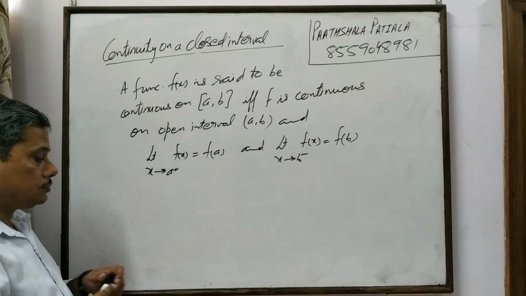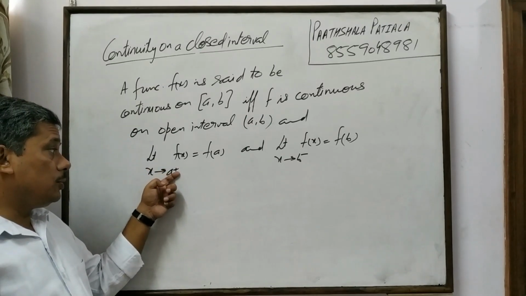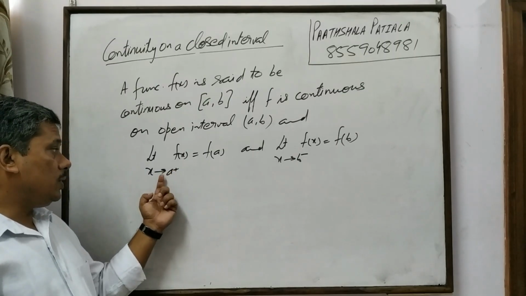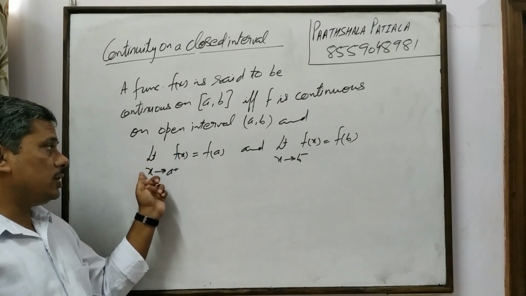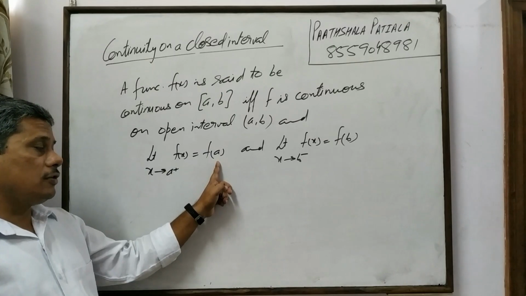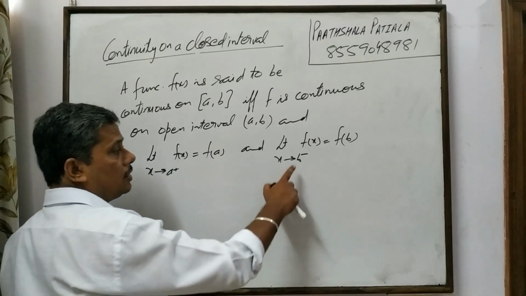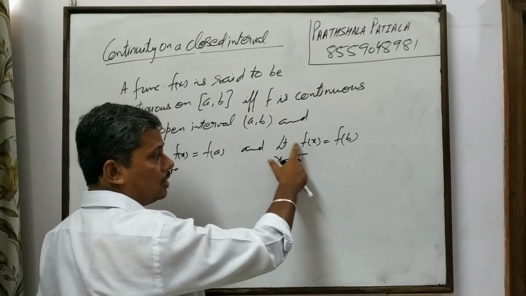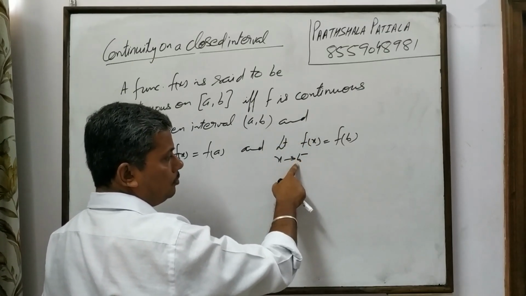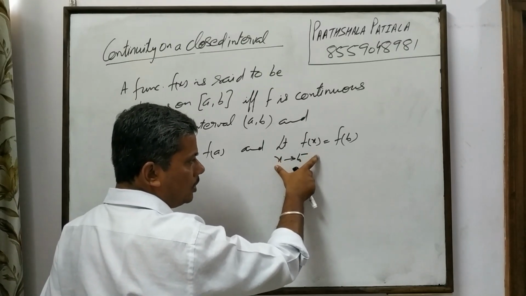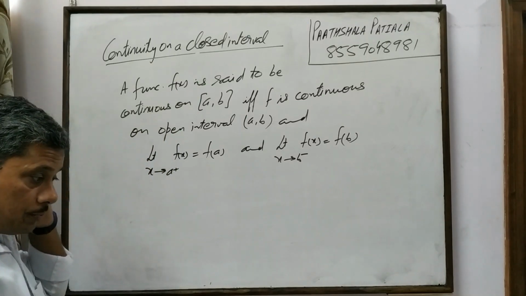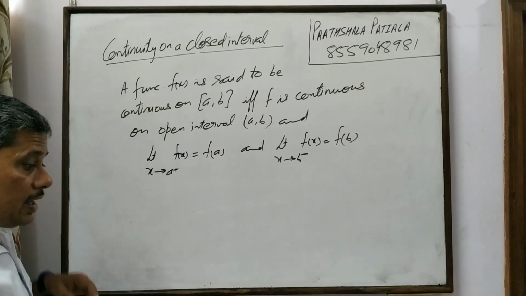Means when we add something to a, x will be greater than a, so we are calculating the right hand limit. The right hand limit at a should equal the value of the function at a. Similarly, when we subtract something from b, it comes out to be x less than b. So it is the left hand limit at b. So the left hand limit of the function at b is equal to f of b. So you need to keep this in mind.